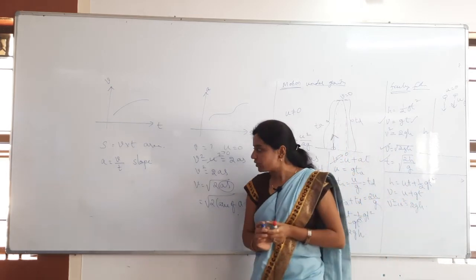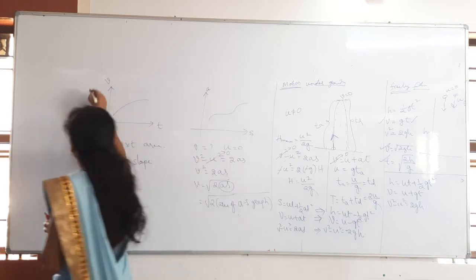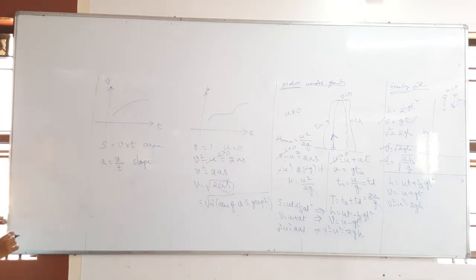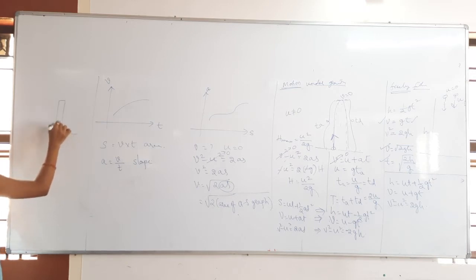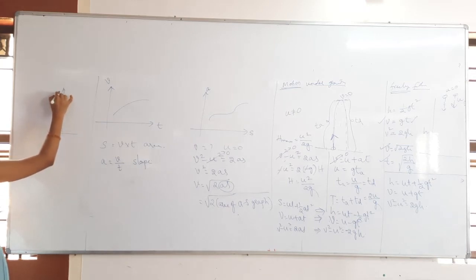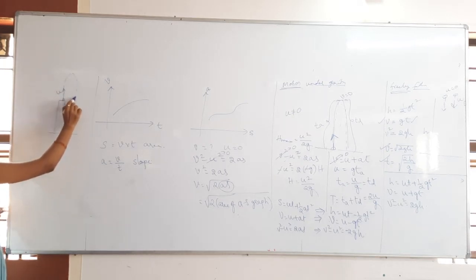Okay. Next, vertically projected from the top of a tower. Last topic we have seen that. That is u. Now whenever the body is thrown vertically upwards from here, what happens? It will reach the maximum height and then it will fall down. So what is the total displacement of the body?